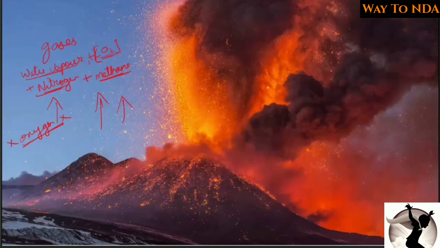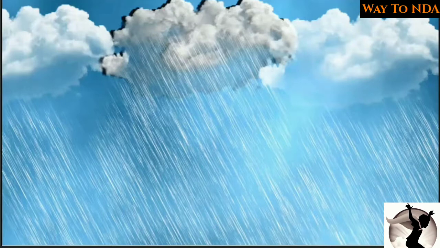So remember, when these gases filled the atmosphere, ये water vapor, carbon dioxide, nitrogen, मीथेन, ये सारे मिलके एक नया एटमॉस्फेयर क्रिएट हो गया. Okay, it created a new atmosphere around the earth made up of water vapor, carbon dioxide, nitrogen and methane. Now this atmosphere, when the earth started to cool down, okay, so there was water vapor. Now this water vapor also started to condense.